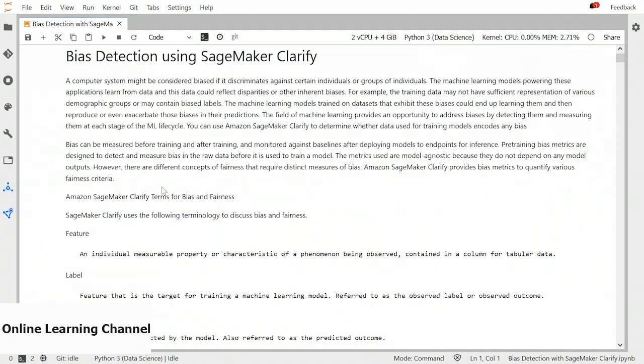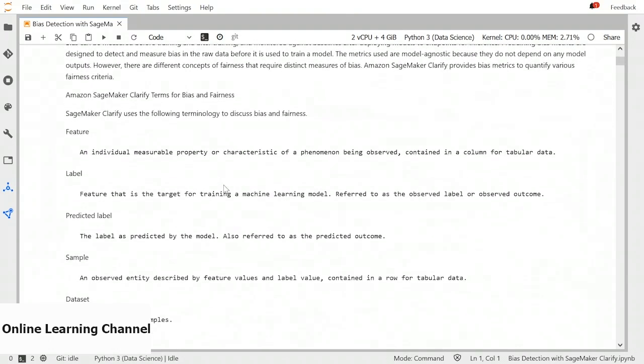So basically, Amazon SageMaker Clarify can measure bias before training and after training. The before training measurements are designed to detect and measure bias in the raw data before it is even used to train a model. And the metrics used are model agnostic because they do not depend on any model outputs. Then we have a few terms such as feature, an individual measurable property of a phenomenon being observed.